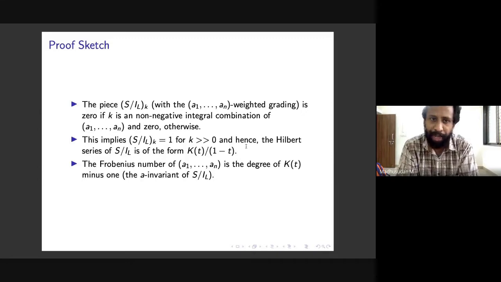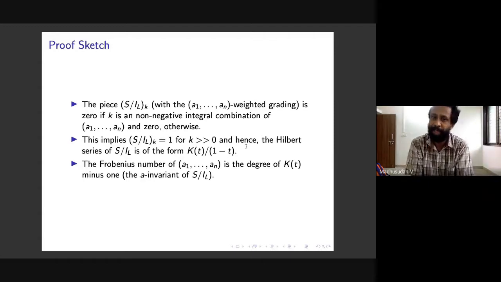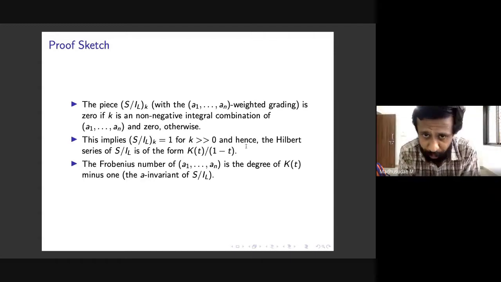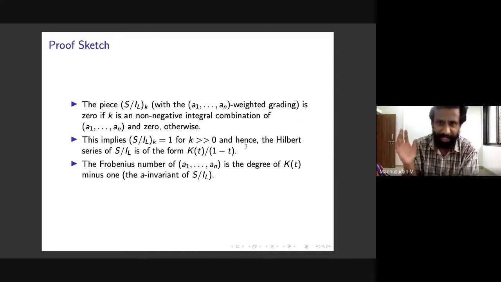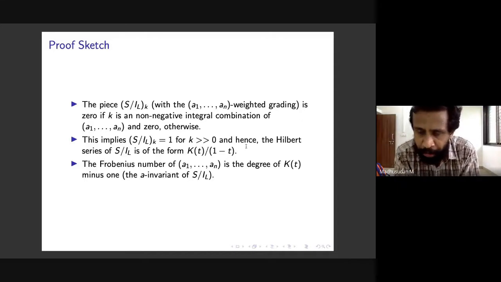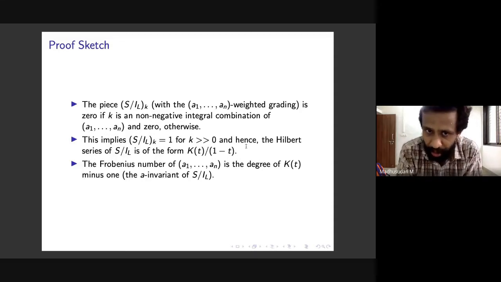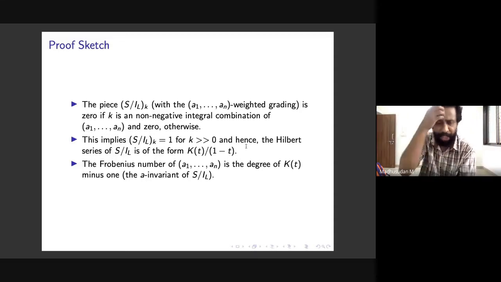You start by noting the following about the kth graded piece of S mod IL, with respect to this weighted grading, the A1 to AN weighted grading. I'll just say weighted grading from now on.